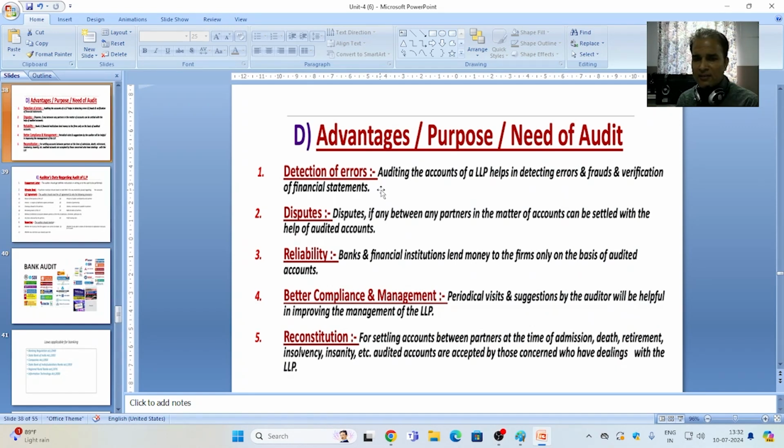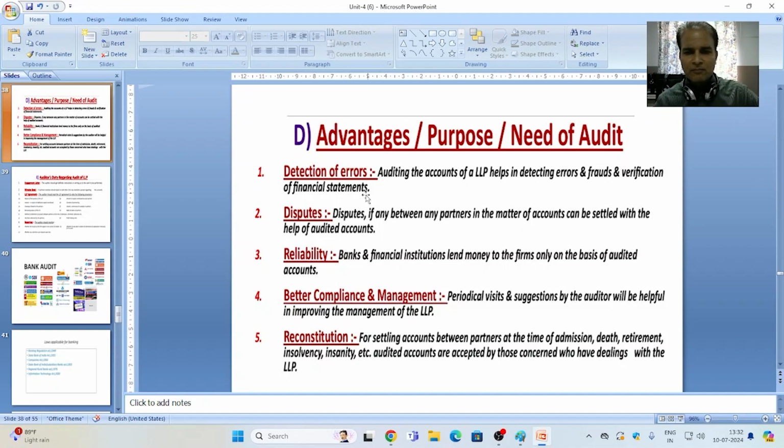Now, advantages, purpose, and need of audit. First point is detection of errors. Auditing the accounts of an LLP helps in detecting error and fraud and verification of financial assets. Actually, detection and prevention of error is the secondary objective of auditing. The primary objective is to verify whether the financial statements show a true and fair view of the state of affairs of the LLP or not.